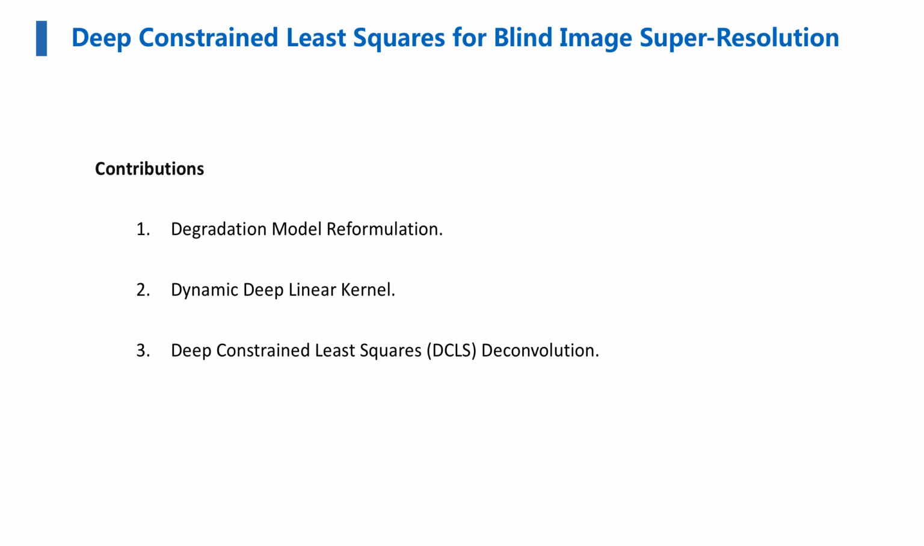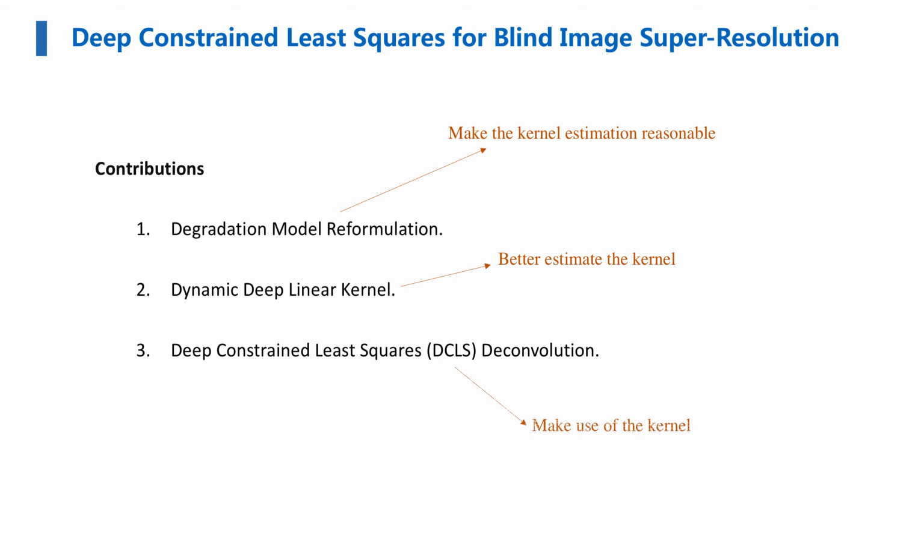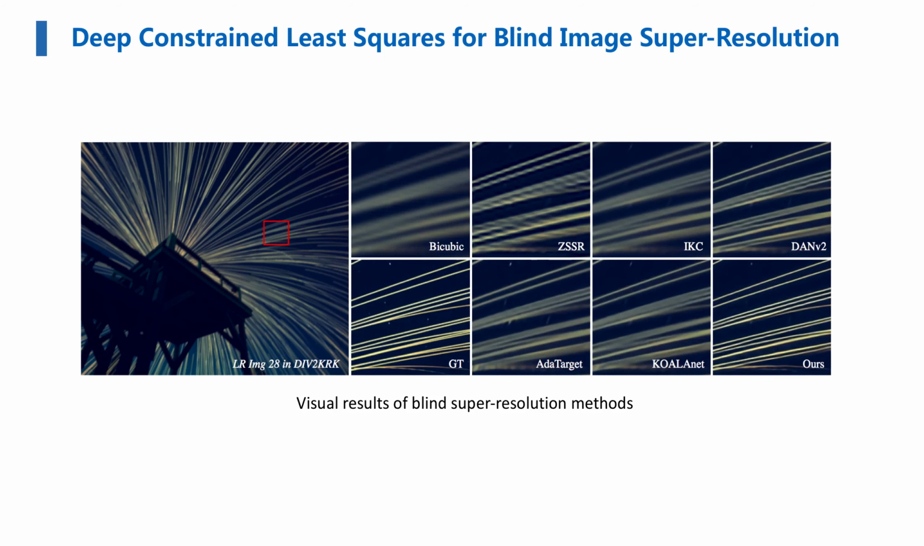To address these problems, our work proposes the deep constrained least squares for blind image super resolution. There are three contributions in our work. First, we reformulate the classic degradation model so that we can make the kernel estimation more reasonable. Second, we design a dynamic deep linear kernel module which could better estimate the kernel. Third, we propose a deep constrained least squares deconvolution module which can perform deblurring in the feature space and make use of the kernel. There is a visual comparison between our method and other state-of-the-art BlindSR approaches. As we can see, our method can recover sharp and rich details.